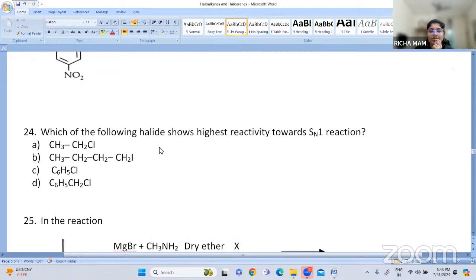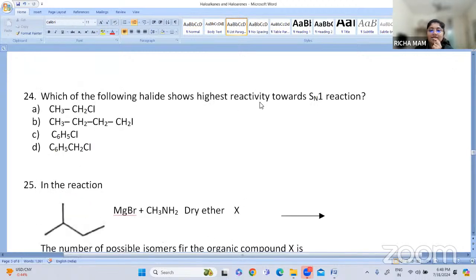Which of the following halides shows highest reactivity towards SN1 reaction? Which of the following halides will undergo it?